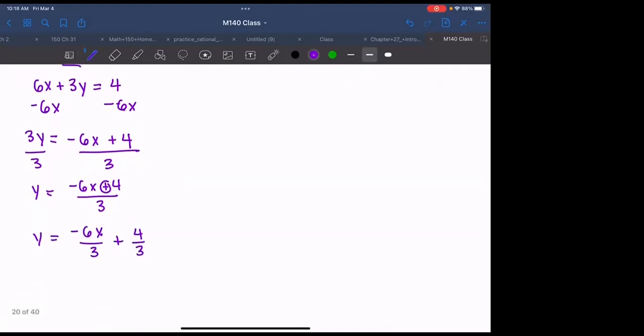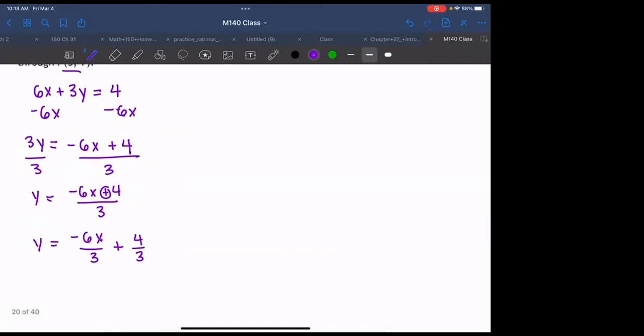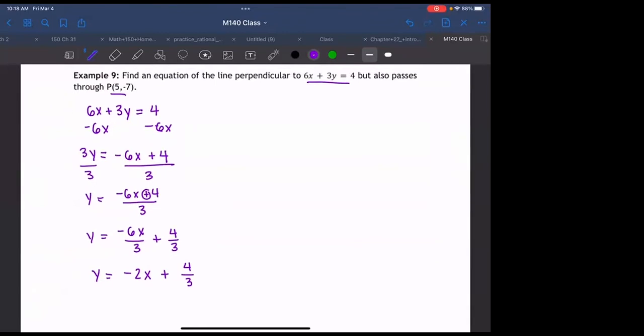This is fine, but does anyone see how we can simplify this even more? Yeah, divide 6 by 3 and get -2. y equals -2x plus 4/3. Okay, so we've gotten there. Remember that this is still the old equation. This is not the new one that we want to find.